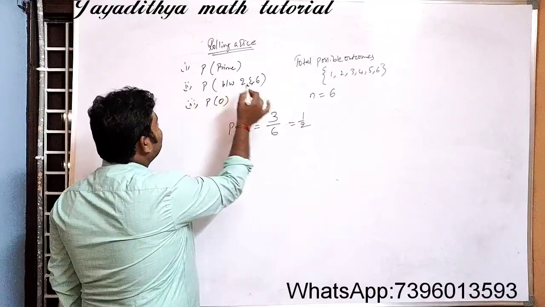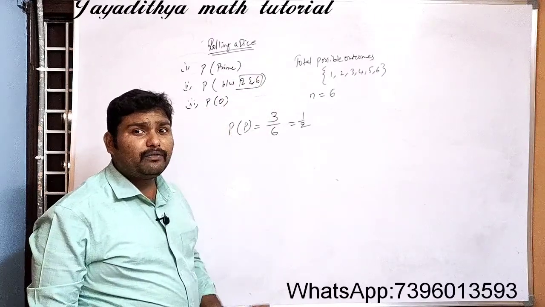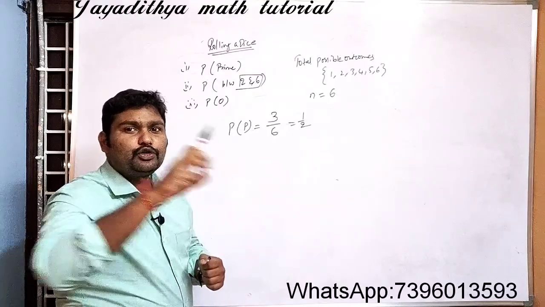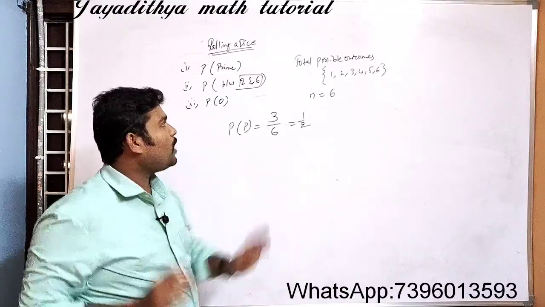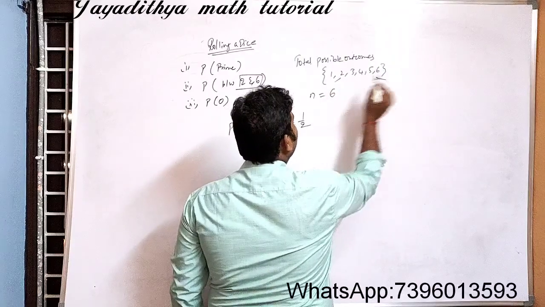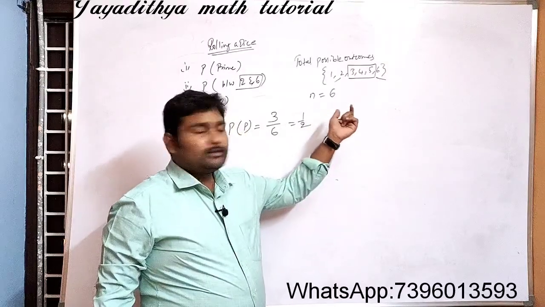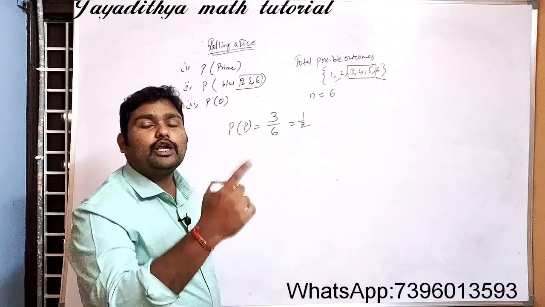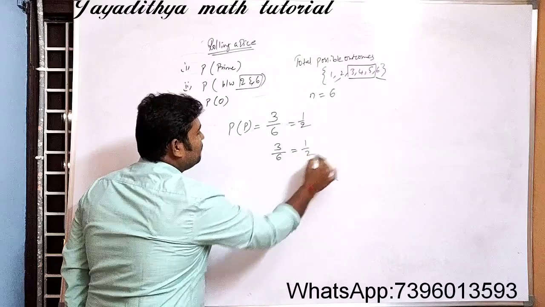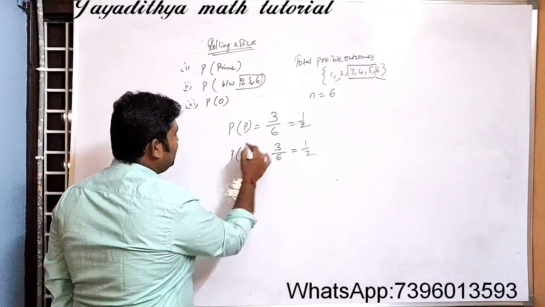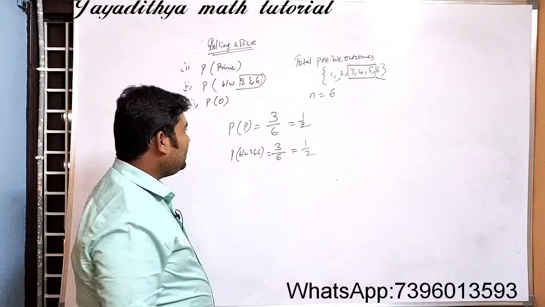The next one, this is very, very important: probability of a number lying between 2 and 6. Between means you should not take 2, you should not take 6. Both you should exclude. So what are the numbers between 2 and 6? That is only 3, 4, 5. So how many favorable outcomes are there? We have 3 favorable outcomes out of 6, which is 3 by 6, equal to 1 by 2.